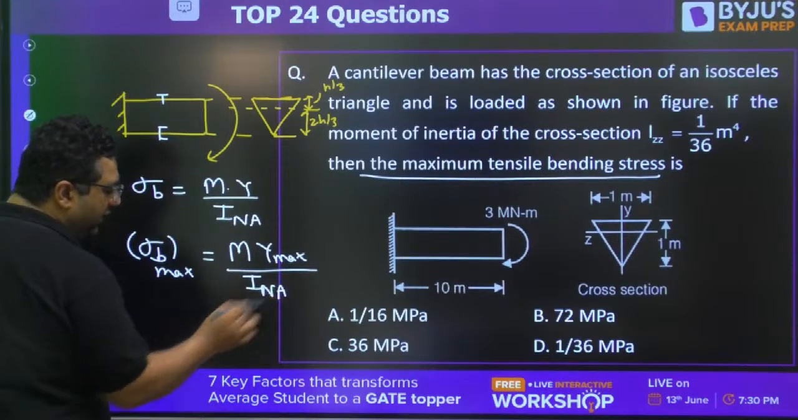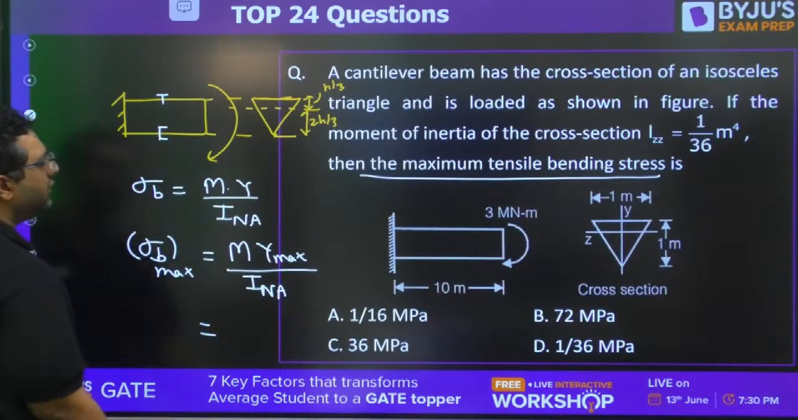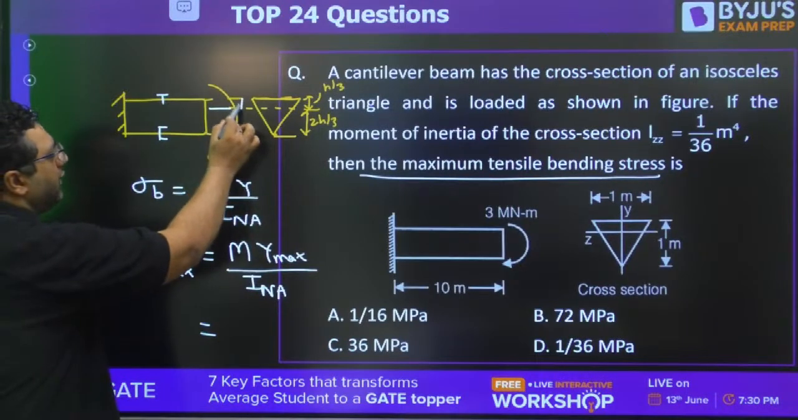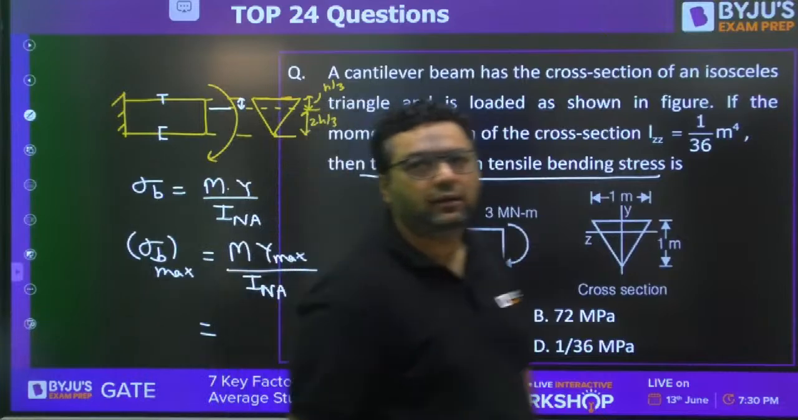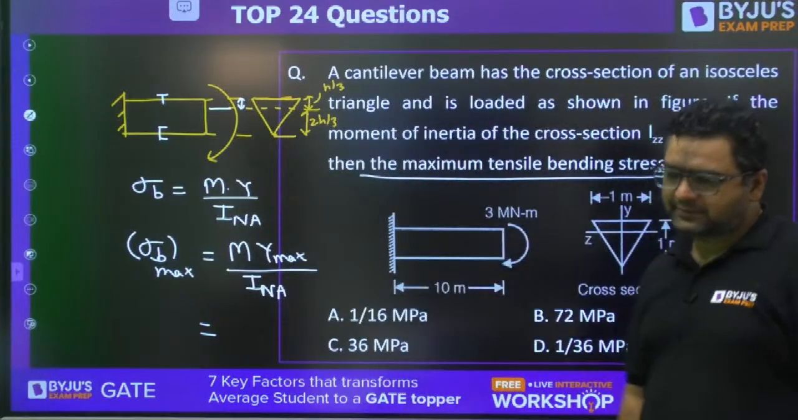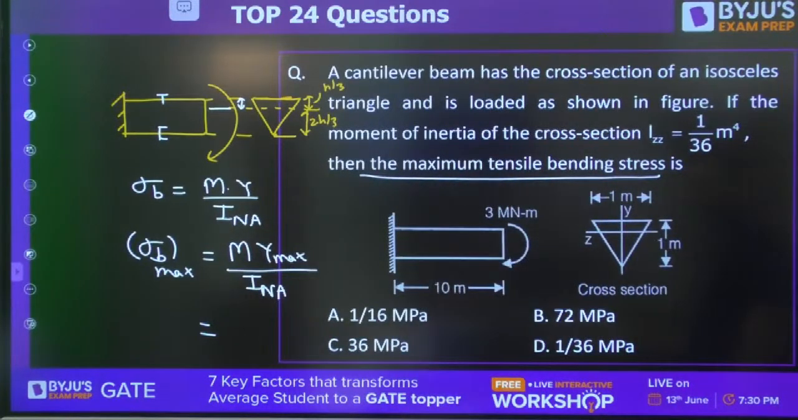All the values are given to you. You just need to find the distance from the neutral fiber. Okay, just solve it guys. Thanks Arun. So just solve it.